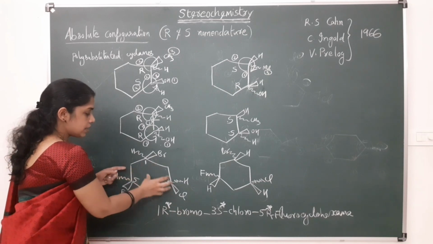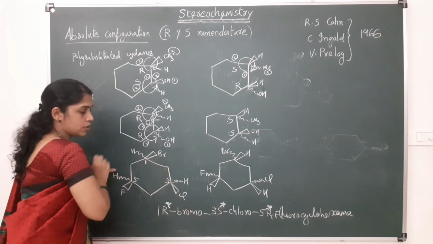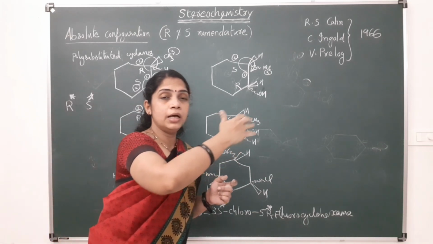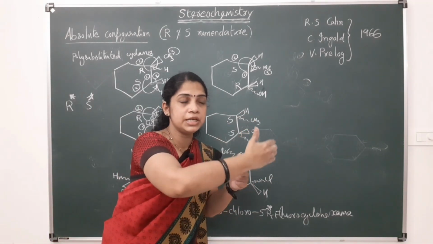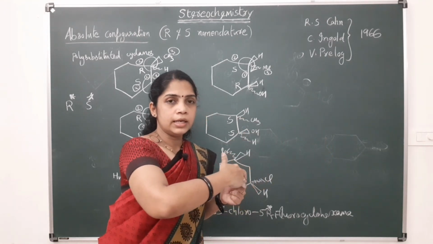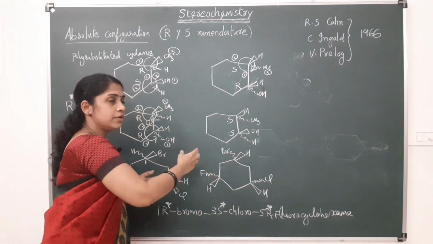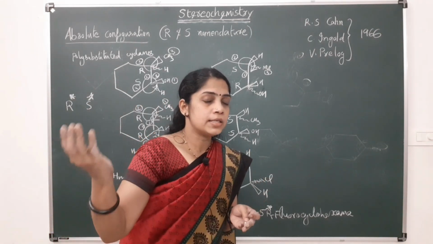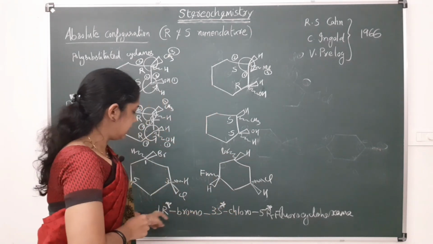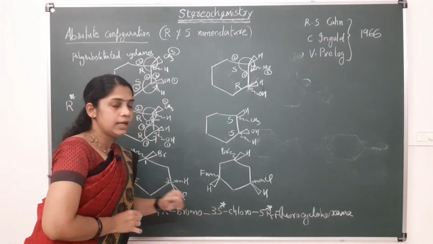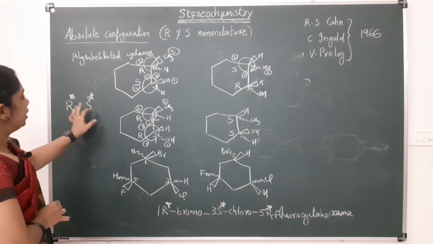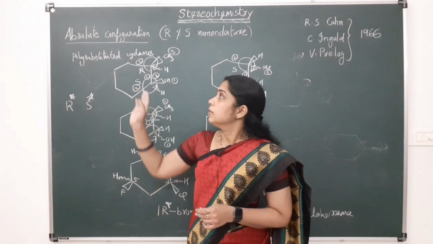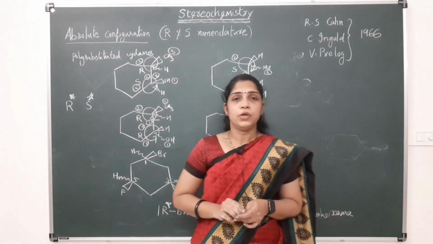Similarly, this configuration can also be given to this molecule, meaning it can have some relation with another molecule, or some similarity with some other molecule. That is the meaning of R star and S star. So that is the system of R star and S star nomenclature, and that is all about this R and S system of nomenclature. Thank you.